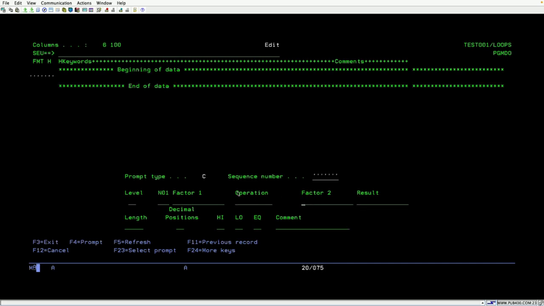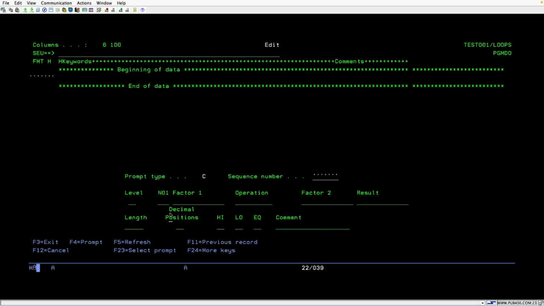In factor 2 you can mention, based on the operation code, either factor 1, or factor 2, sometimes both factor 1 and factor 2, and sometimes we use factor 1, factor 2 and the result field as well. How do I get to know which operation code requires factor 1, which requires factor 2, and which requires factor 1, factor 2 and result? By doing practice only you can understand.